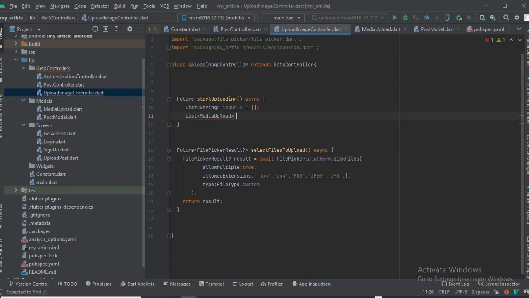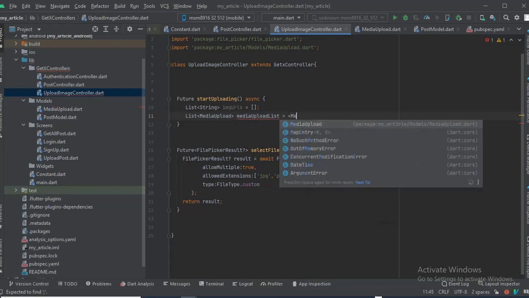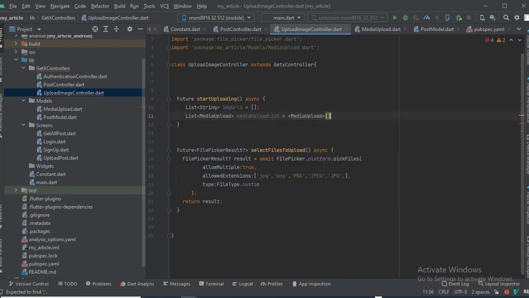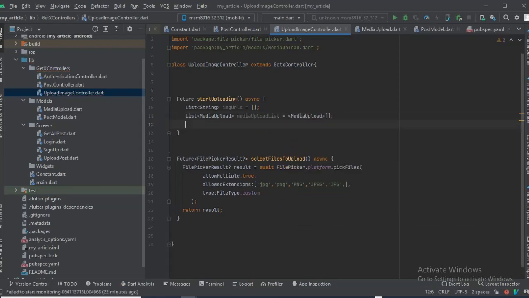Just have to import it. This is gonna be of type media upload. Okay, so now we got two arrays.